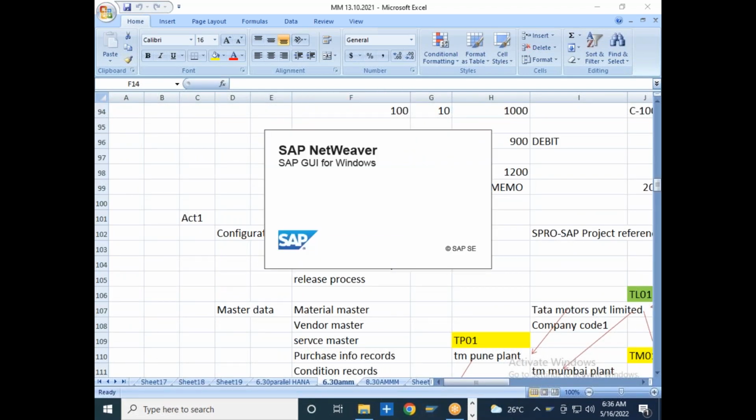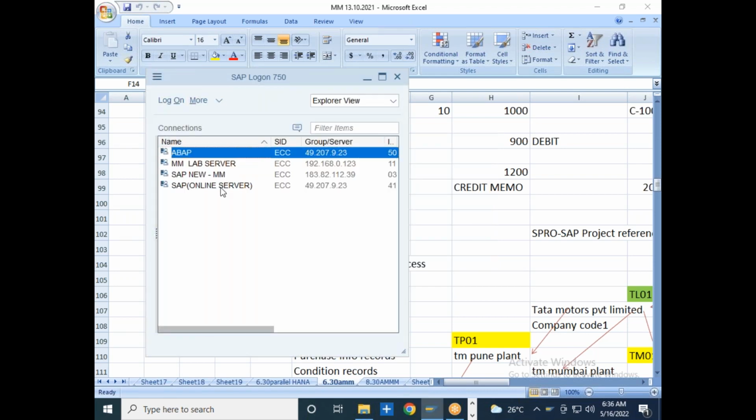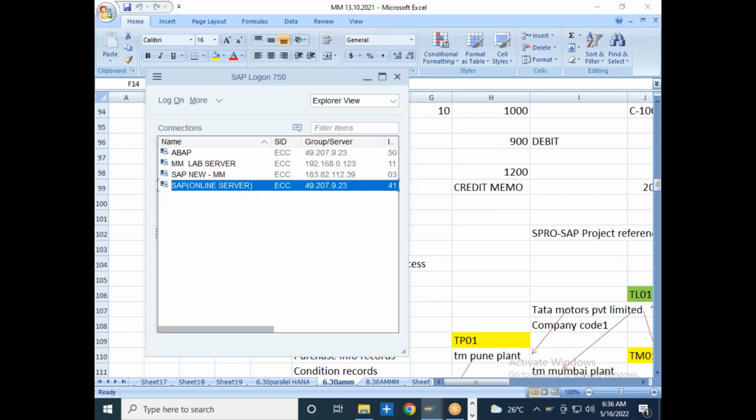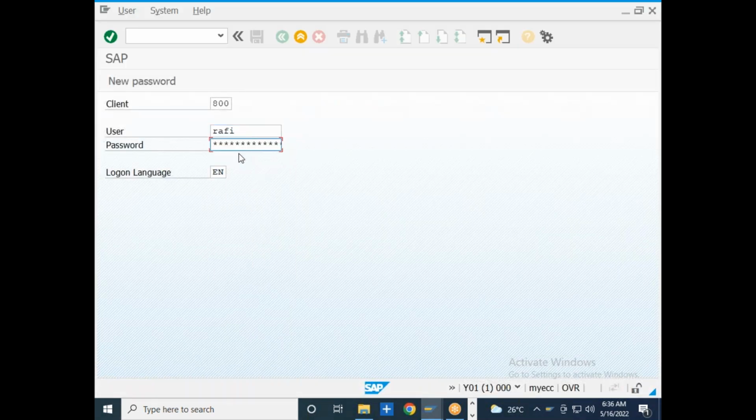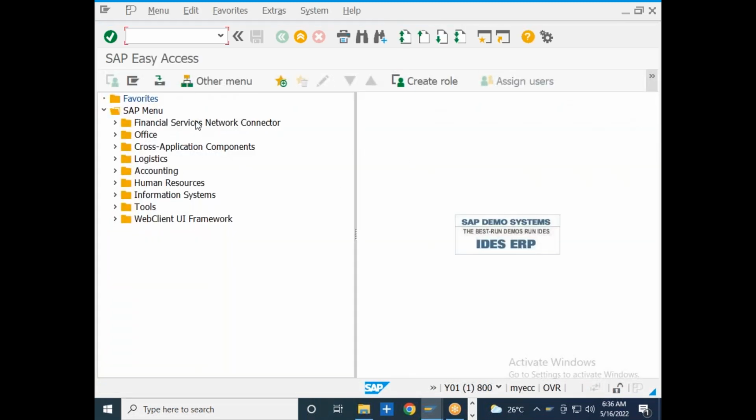So in the accounting data tab, there are three things. The accounting data tab is mainly used for the maintenance of the valuation class, the price control indicator, and the price, that is, moving average price or standard price. So why are we maintaining the accounting data for the material? We said SAP is an integrated package. When I say integrated package, if I am doing any transaction for a particular material, that particular material related transactions will be